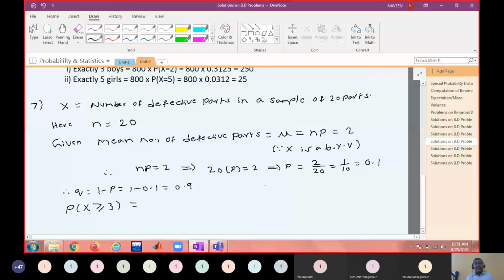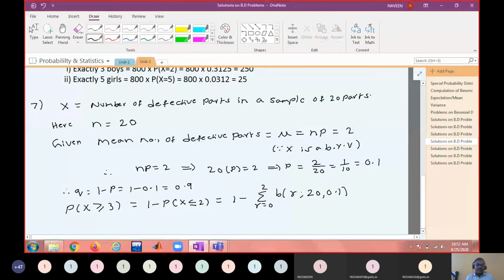So finding 18 binomial probabilities will be difficult. Am I right? So instead of that, what can I do? 1 minus P of X less than or equal to 2. Now you can use your cumulative distribution table, right? So 1 minus the sum over r equal to 0 to 2 of binomial probabilities of r defective. Here success means getting a defective item, out of 20 parts with probability of each defective item 0.1.